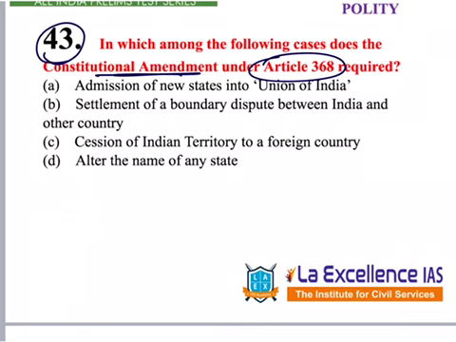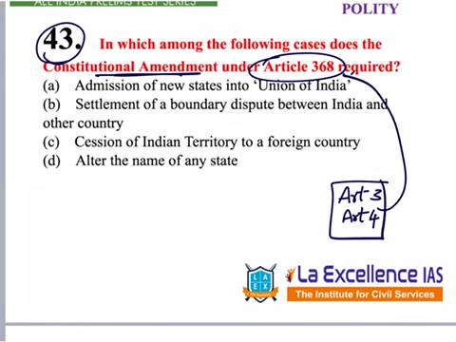See, we have certain amendments under Article 3 and Article 4 which do not require any constitutional amendment under Article 368. Let's see whether any option given here comes under these 2 articles. A, admission of new states into Union of India. This comes under Article 4. So we can eliminate this.